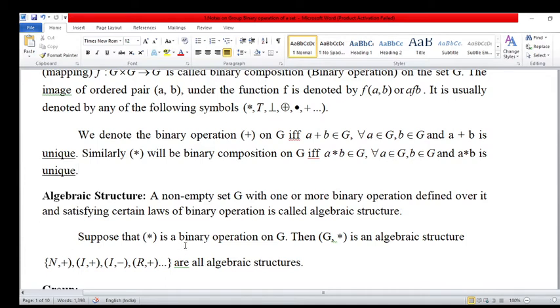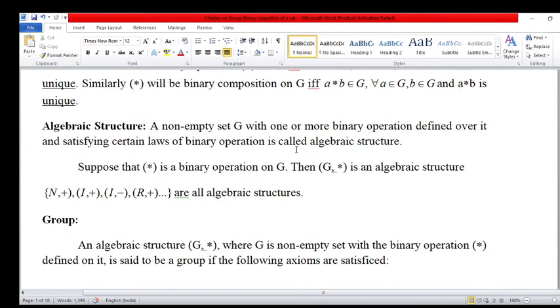Suppose that star is the binary operation on G, then G with star, that is (G, star), is an algebraic structure. And we have so many algebraic structures here. This is the algebraic structure of natural numbers, integers, positive integers under addition, and this is subtraction. This is again an algebraic structure for real numbers under addition. These are all algebraic structures.